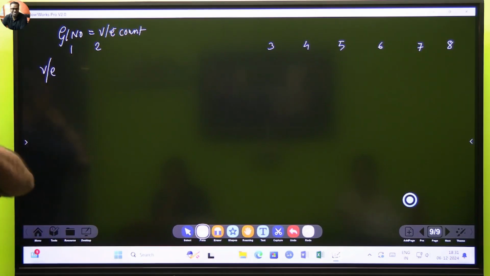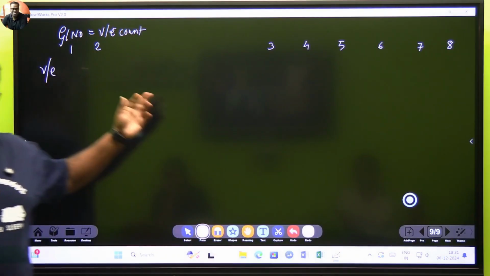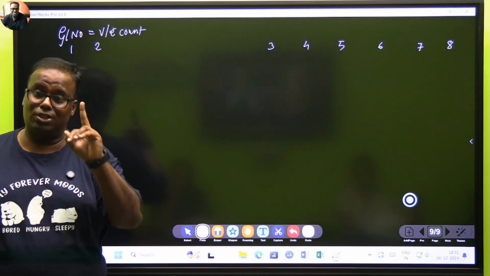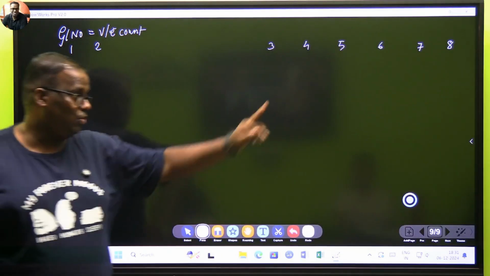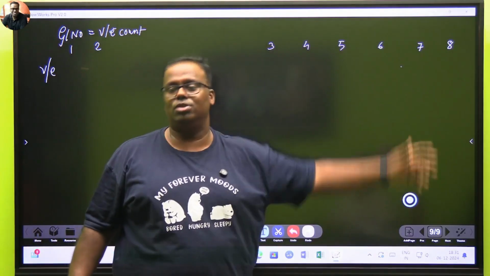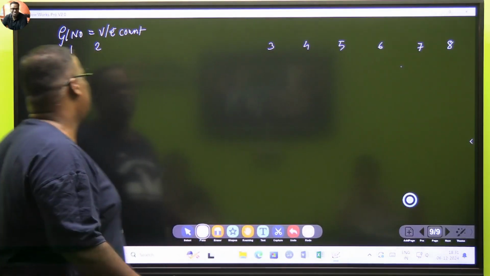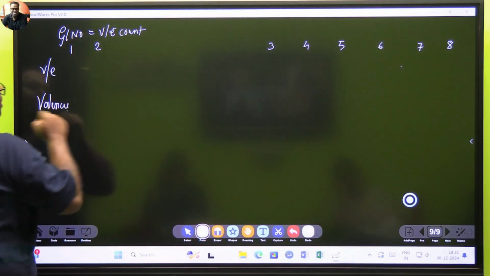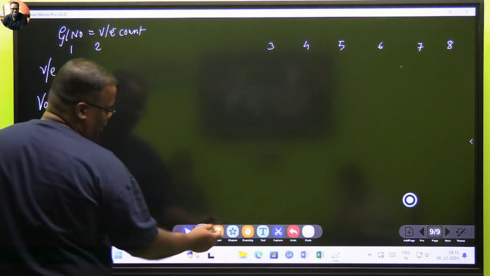This is one formula. Keep it. If your group number is 1, your valence electron is 1. So if you see chlorine is group number 7, its valence electron is 7. But if you see the valency, yahan lafda hai. Valency will be like this.